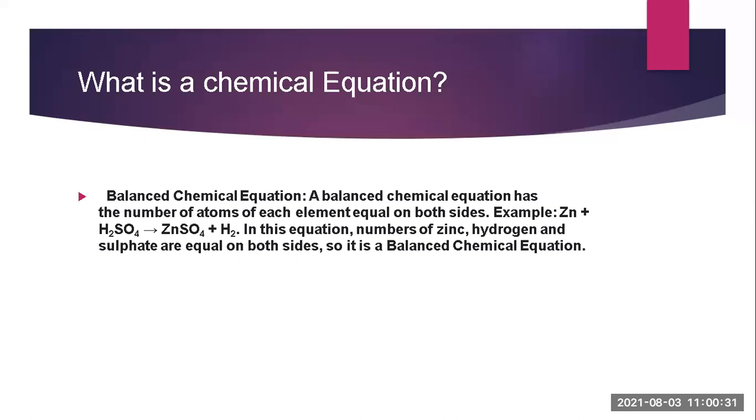So that's what we mean by a chemical equation. Here, in chemical equations, we balance the reaction. You can see first the reaction is written and then we have to balance it. Balancing is one of the important parts of writing a chemical equation. Here you can see that zinc, when reacted with H2SO4, gives ZnSO4 and H2. In both the reactants and the products, the numbers of atoms of each element are similar.